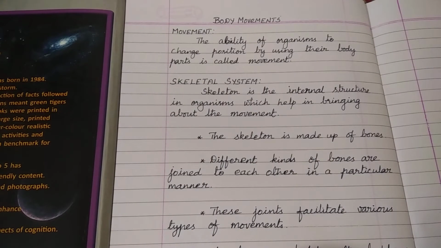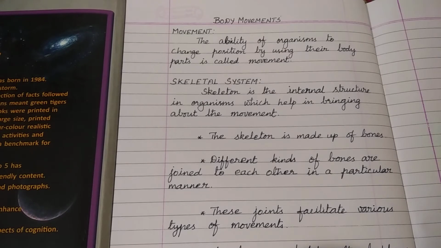The first definition is movement. The ability of organism to change position by using their body parts is called movement. Without the help of our body parts, no organism can make a movement. So the ability or the capacity of the organism to change its position by using its body parts is said to be movement. Next is skeletal system.